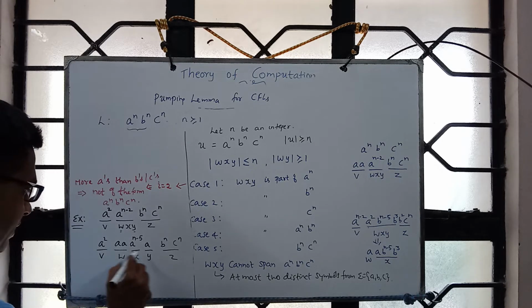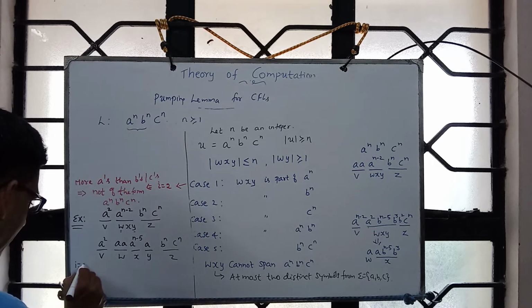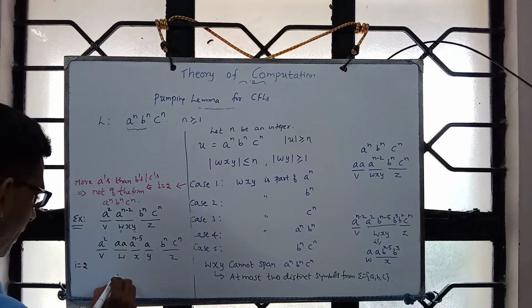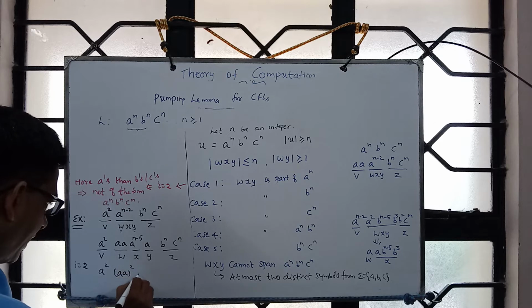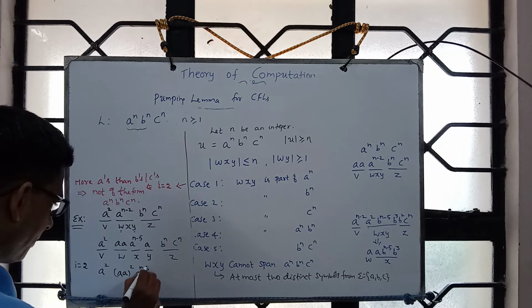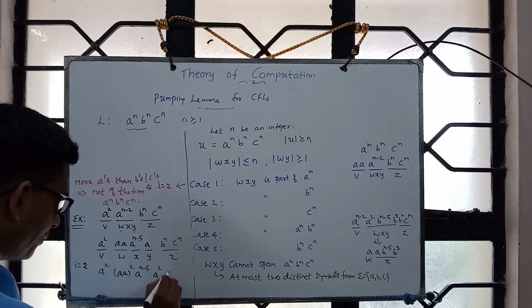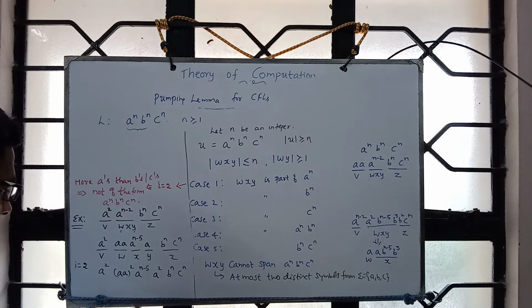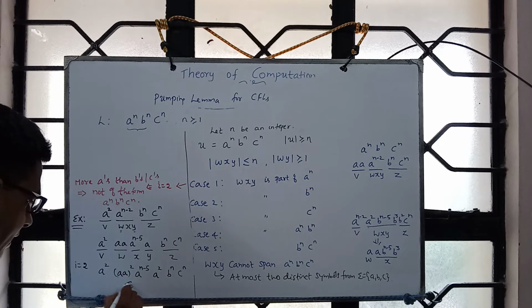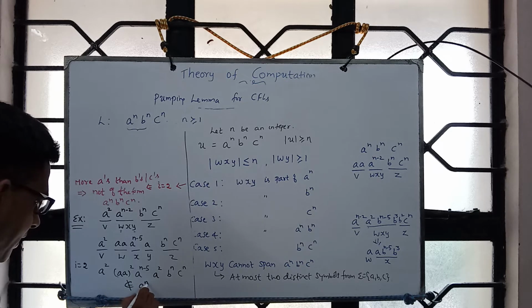Now you see that if you choose i equals 2, then what will happen? You get a square, aa square, a power n minus 5, a square, b power n, c power n. Now this is clearly not part of a power n, b power n, c power n.